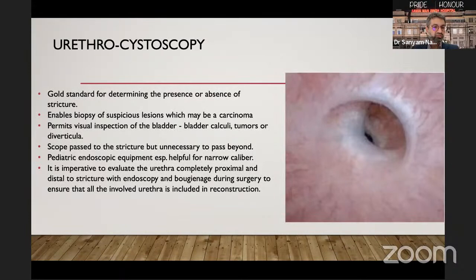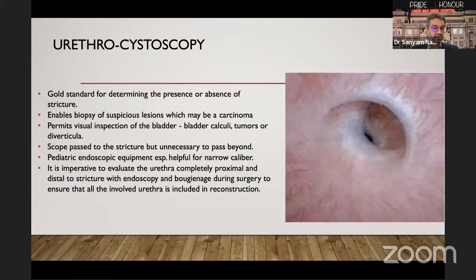Urethrocystoscopy is the gold standard for determining the presence or absence of stricture. It helps us to take a biopsy from suspicious lesions. It permits visual inspection of the bladder. The scope can be passed up to the stricture, but it is not necessary to pass the scope beyond the stricture. Pediatric endoscopic equipment is very helpful in case of a narrow caliber urethra.